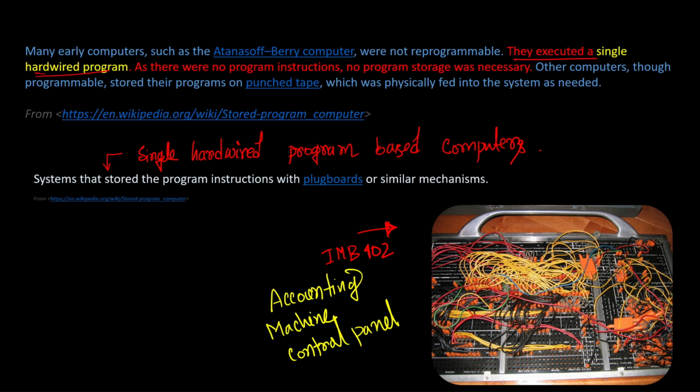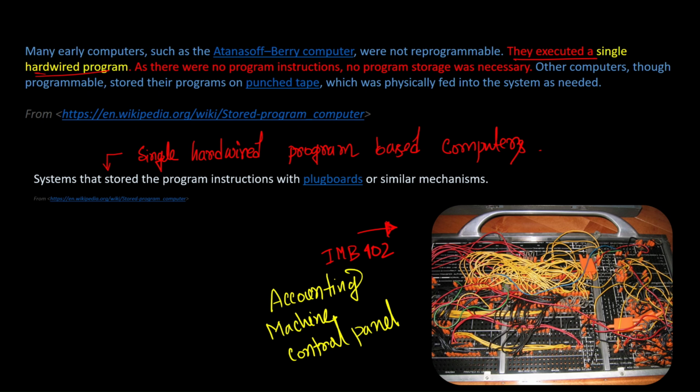This type of machine was built in such a way that only simple accounting operations like profit and loss can be calculated. You cannot do all the operations that you can do nowadays in a general purpose computer, from addition to multiplication, to complex operations like image processing.